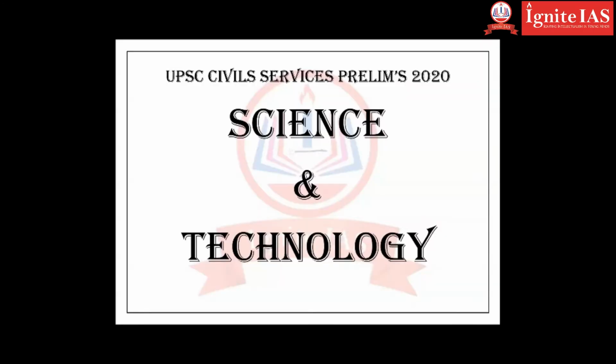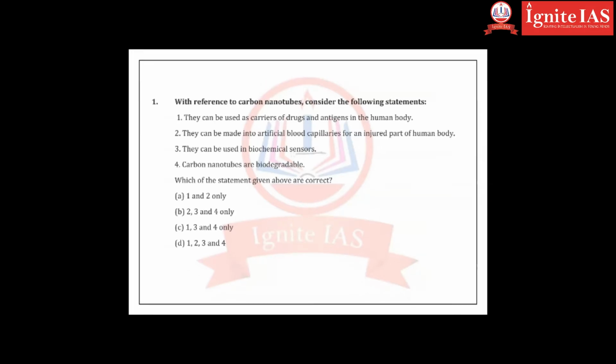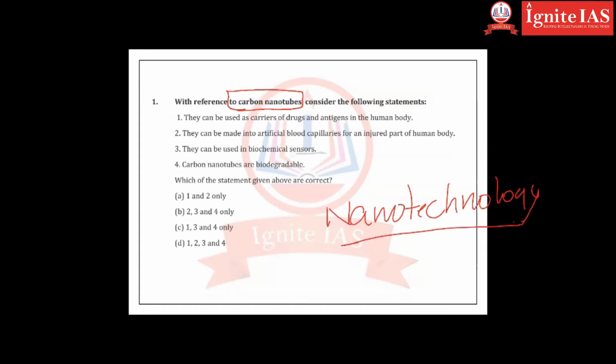Don't get confused. Now let us go to the, that is from environment. We have that question. Let us go to science and technology. First question about carbon nanotubes. This is based on the chapter called nanotechnology. What is nanotechnology? I will tell you a simple example. It is very confusing to understand nanotechnology, but with this example you can understand.